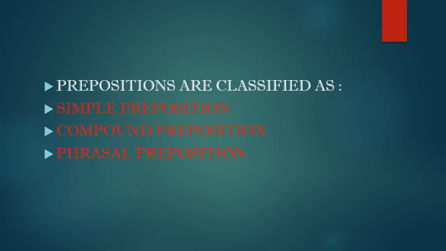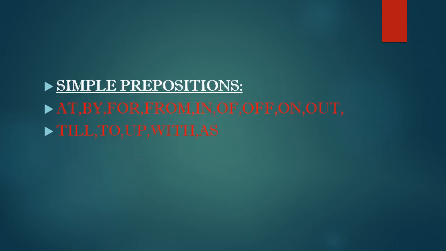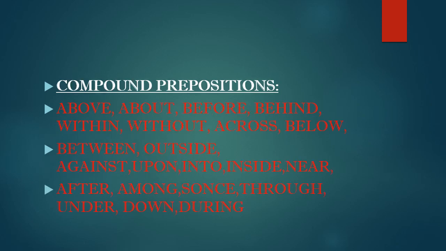Prepositions are classified as simple prepositions, compound prepositions and phrasal prepositions. Simple preposition words are at, by, for, from, in, of, on, out, till, to, up, with, as. These are called simple prepositions.